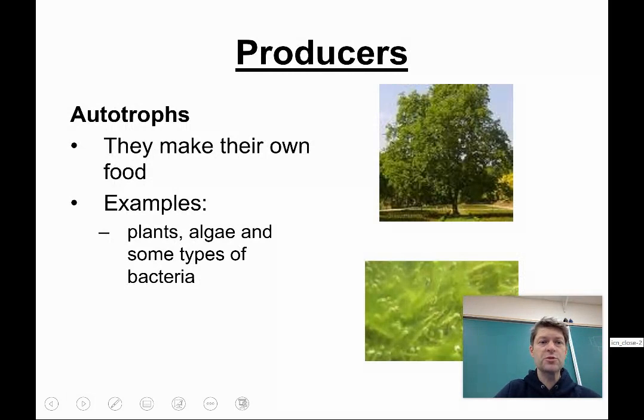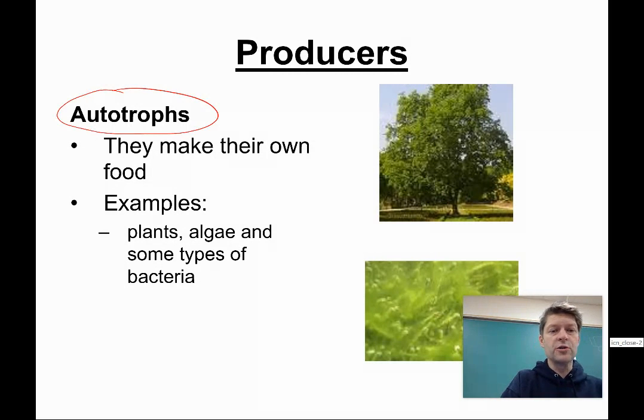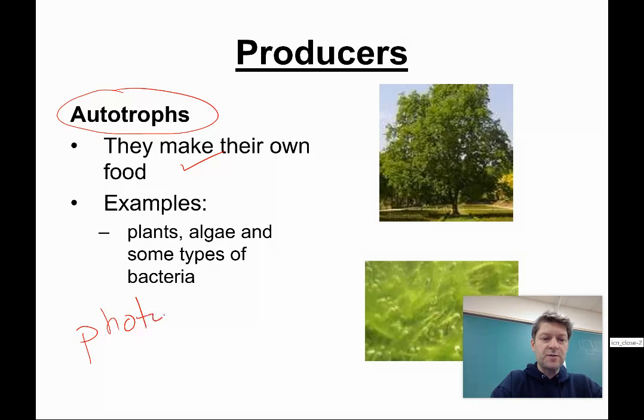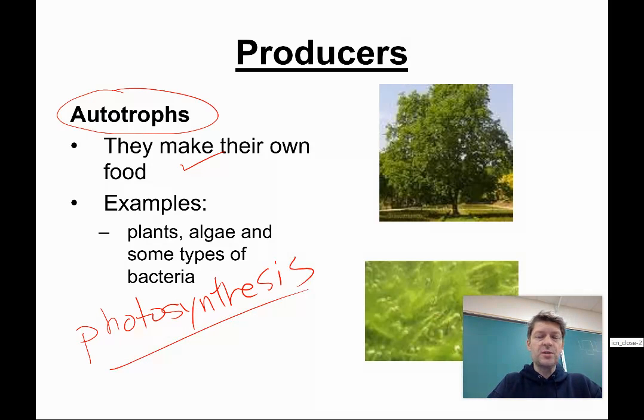So what are producers? Producers are also known as autotrophs. And the word autotrophs exactly means that they make their own food. Examples of these things are plants, algae, some types of bacteria. How are they able to make their own food? Just like we talked about in the last lesson, it's photosynthesis, which is that process by which they take light from the sun, they take carbon dioxide, they take some water, and they make their own sugars, basically, which they burn later for energy to do things. So those are autotrophs. They're producers. They make their own food. Another word for them is autotrophs.